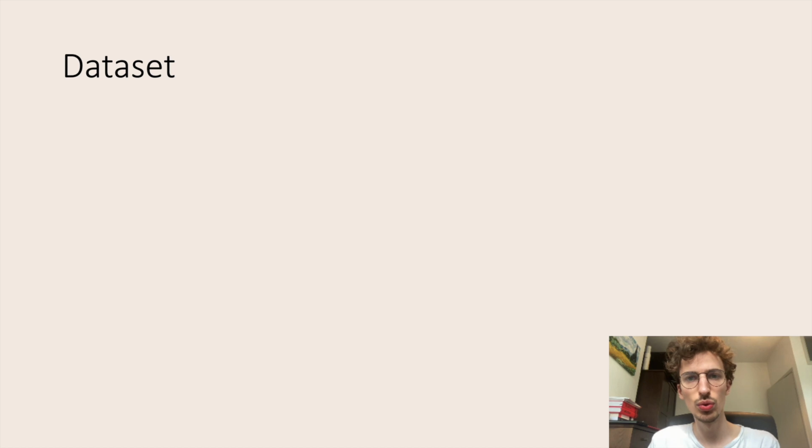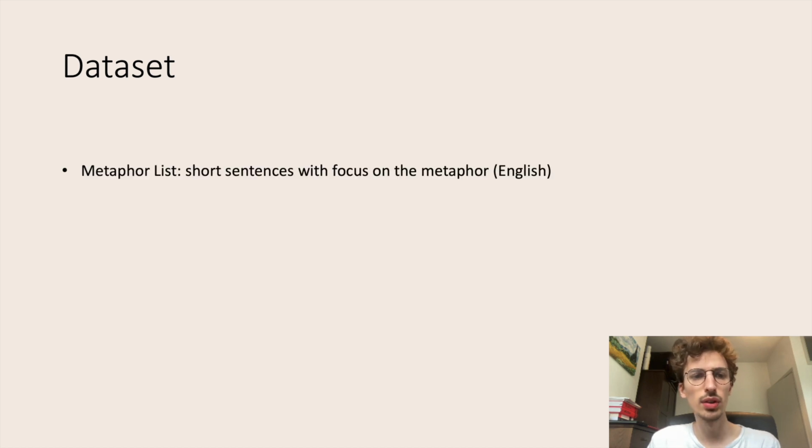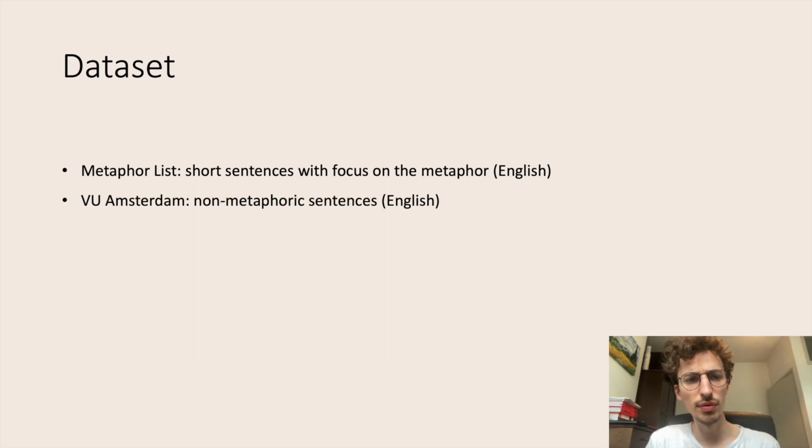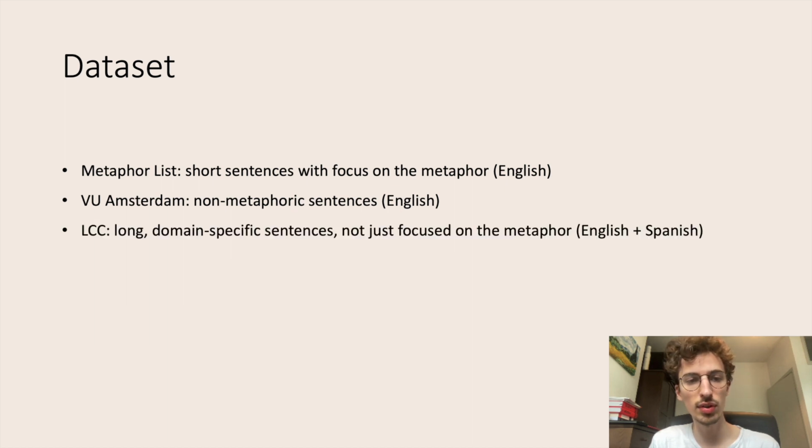Now to the datasets that we used. We used 3 different datasets. First, the metaphor list, which is a set of short sentences with a strong focus on the metaphor itself. It's a collection from Lakoff, who's one of the biggest names in conceptual metaphor theory. Then we have the VU Amsterdam corpus, from which we only extracted non-metaphoric sentences to see how the model deals with sentences that contain no metaphor. And lastly, we have the LCC corpus, which has much longer domain-specific sentences using expert language that are not just focused on the metaphor itself, but have a much larger context around them. This also has English and Spanish examples.